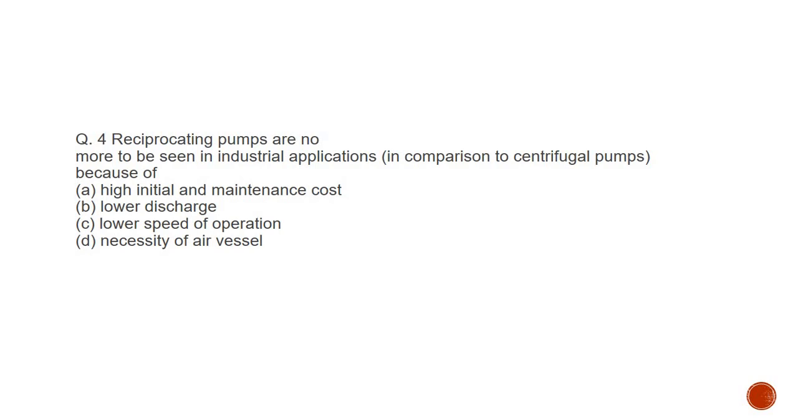So the answer for this question is option A, high initial and maintenance cost. What was the question? Reciprocating pumps are no more to be seen in industrial application as compared to centrifugal pumps. Why are these not more seen in industrial application? That reason was to be identified, and the correct answer is high initial cost and maintenance cost.